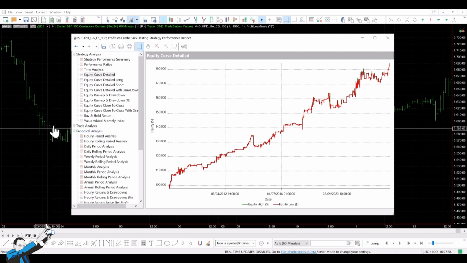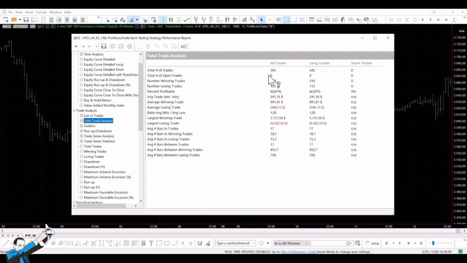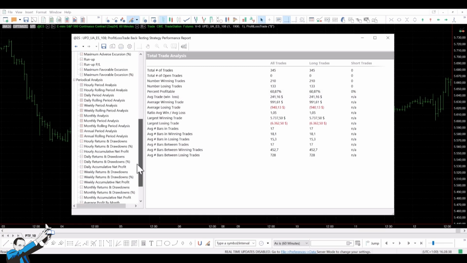Moving on to the total trade analysis, we see only 345 trades. However, despite the low trade count, it has a solid win rate of 60% and a high average trade of $241. That's impressive, especially given that it's an intraday-only strategy. In fact, as we know, spending less time in the market often makes it harder to achieve a substantial average trade. Finally, let's look at annual returns for this strategy.